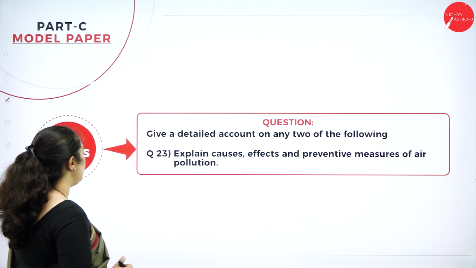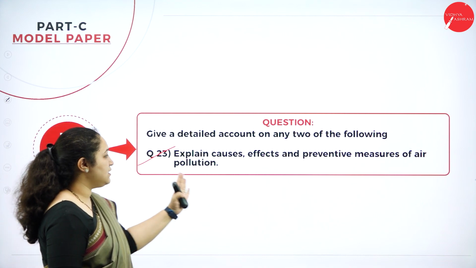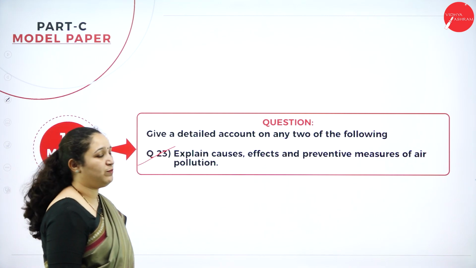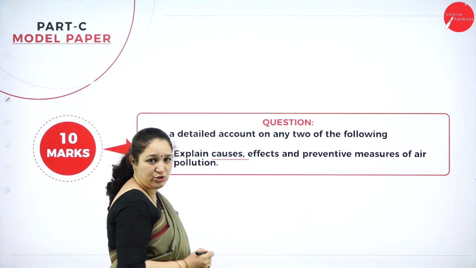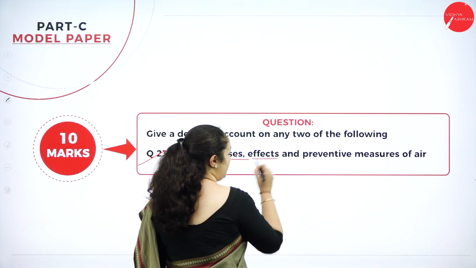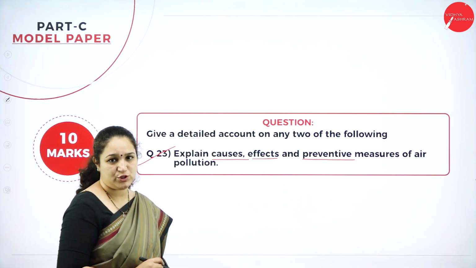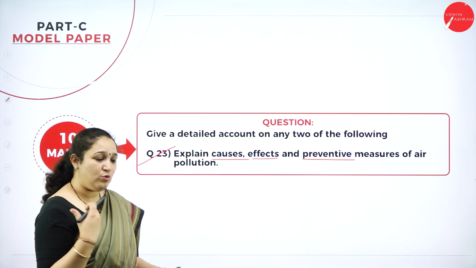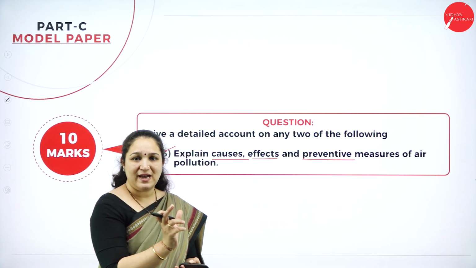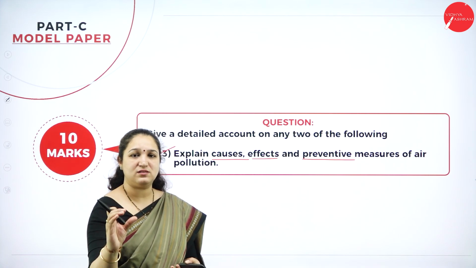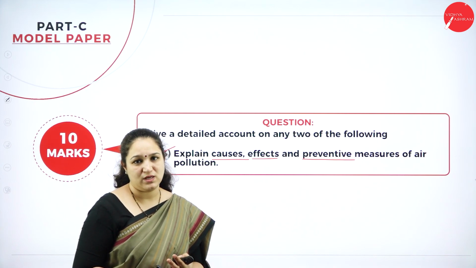So, section C, 10 marker, question number 23: explain causes, effects and preventive measures of air pollution. So it's very, very clear. You need to write the causes of air pollution, the effects of air pollution, and the preventive measures of air pollution. Okay, so you have to put it in points so that you can get maximum marks. Put a side heading, highlight that, write the content within. It can fetch you more marks.